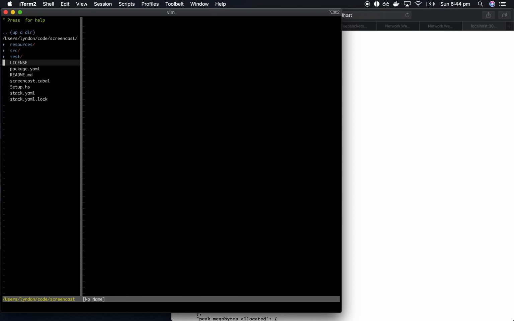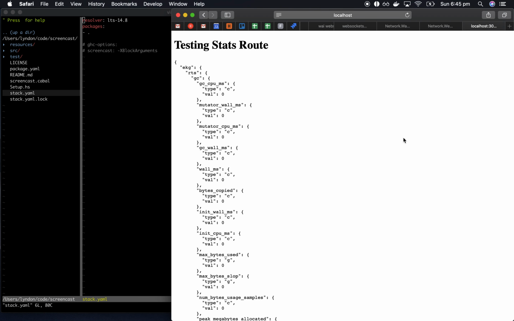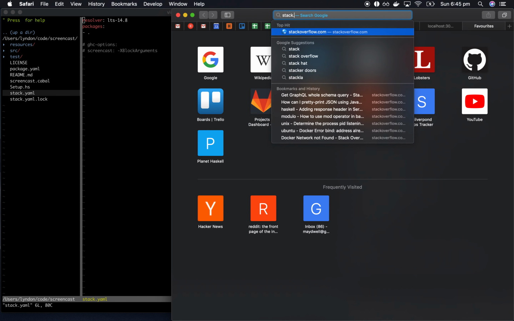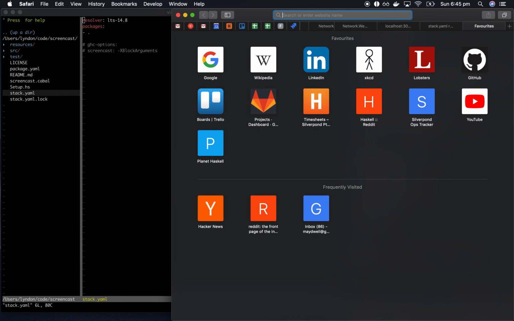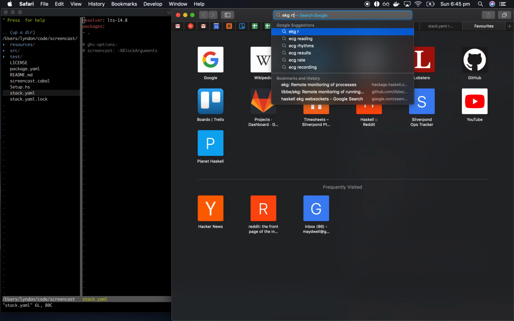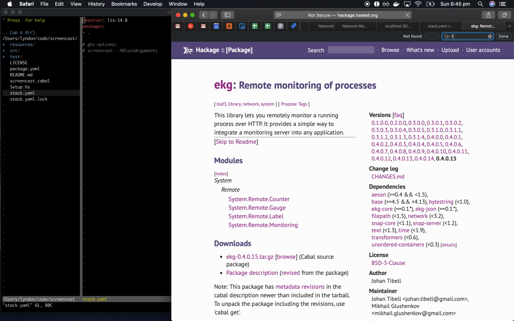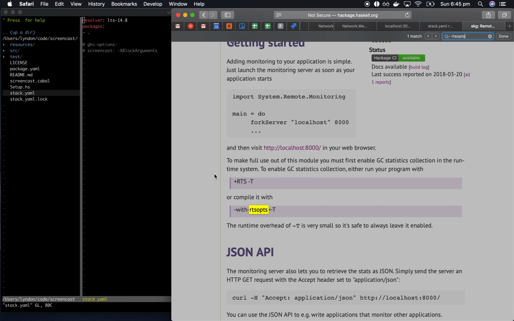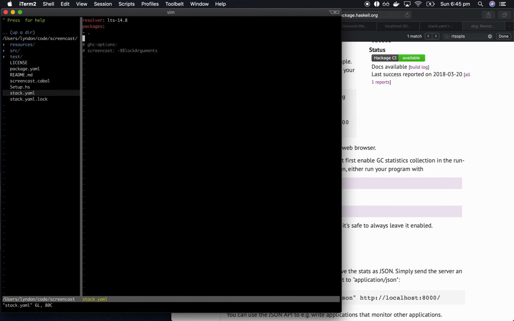So here we go. If we go to our stack.yaml, I think is where it is. And then EKG RTS opts. And this should tell us what we need to do. So that's what we want.